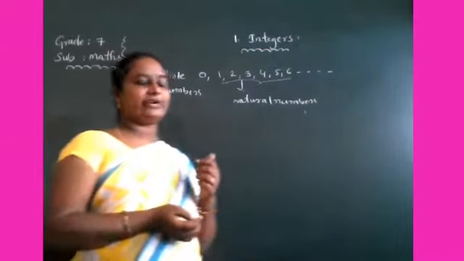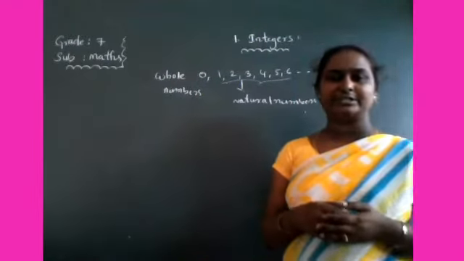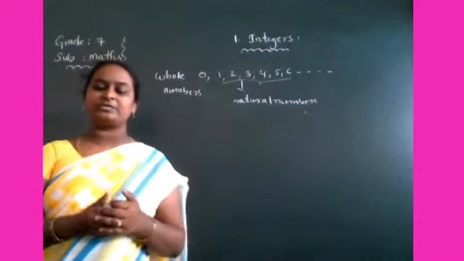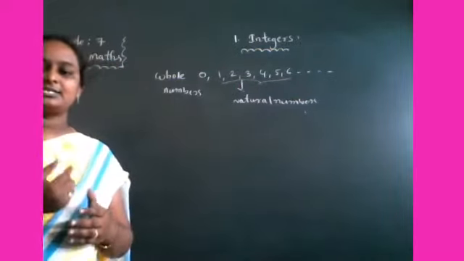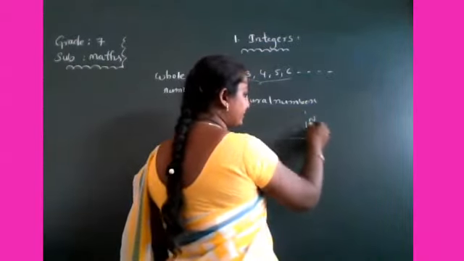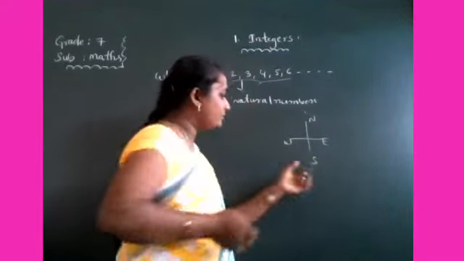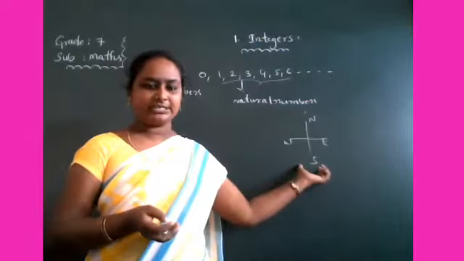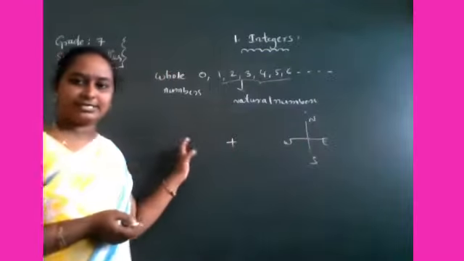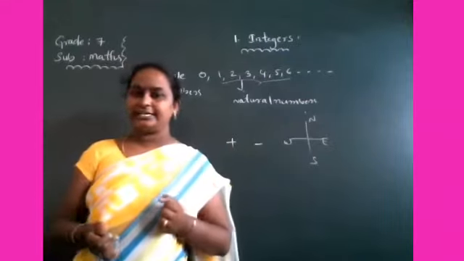We know that every direction has a negative direction, positive has negatives. What is the negative direction? What is the opposite direction for the south? First you have to know the directions: north, east, west, south. So what is the opposite direction for the south? North. Like that, what is the opposite for the plus? Minus. Plus 1 opposite is minus 1.